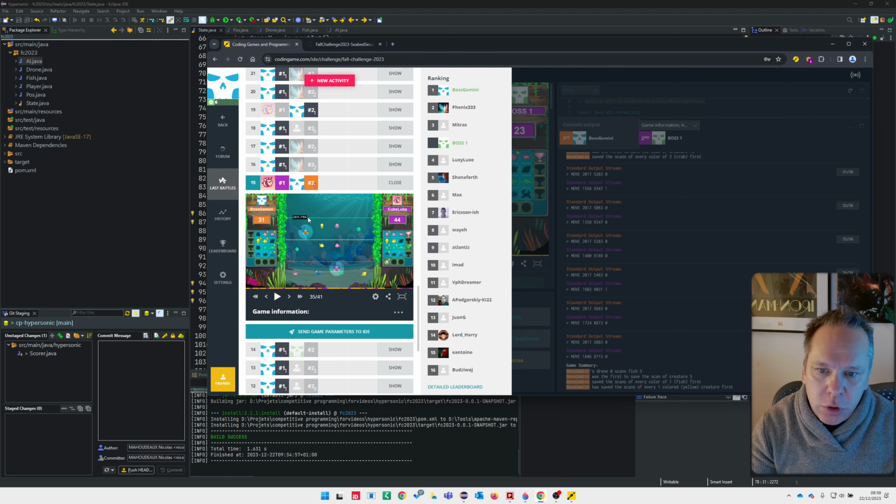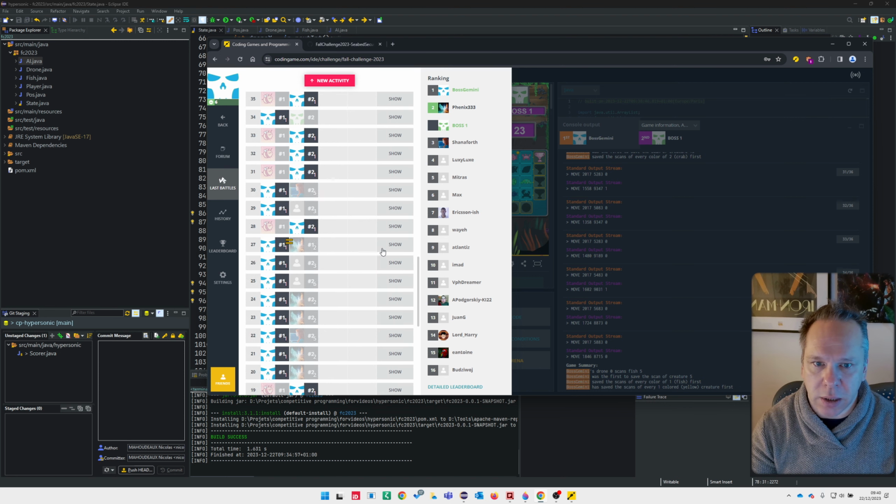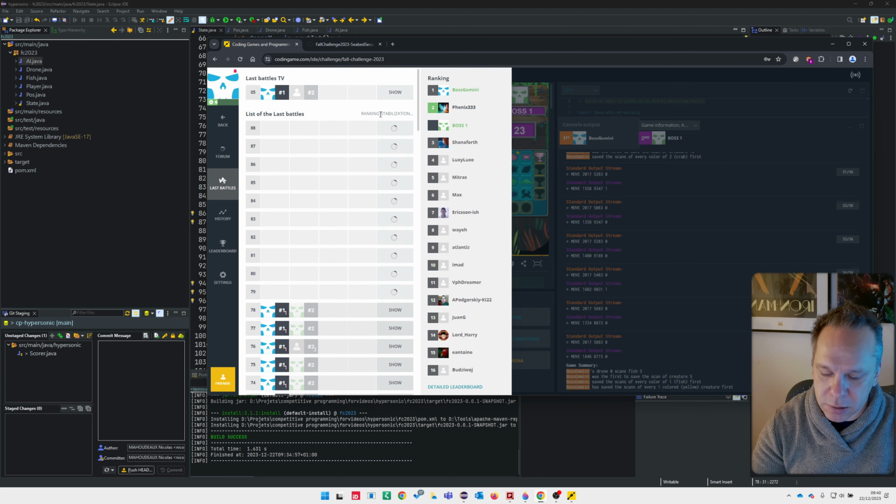Maybe we should go to the fishes in the bottom of the sea earn more points than the one at the top. So maybe we have to focus on the lower part of the map first, and then go up. So maybe our score based on this is not the best one, but it's okay now. Okay, we beat the boss. Okay, so the games are finished, and now after the ranking stabilization, we will get to the next league.